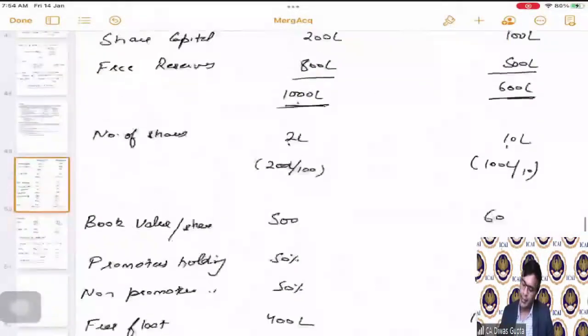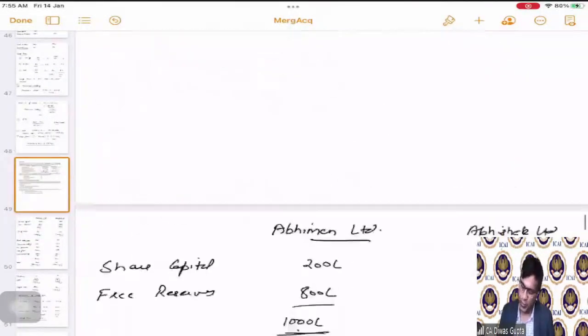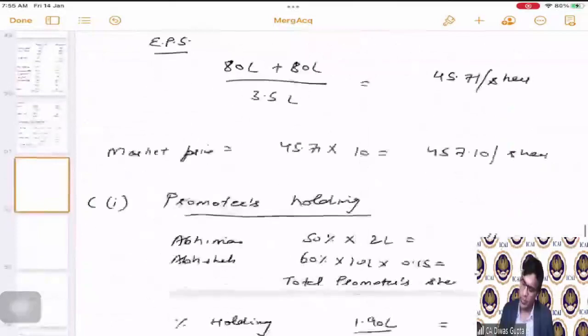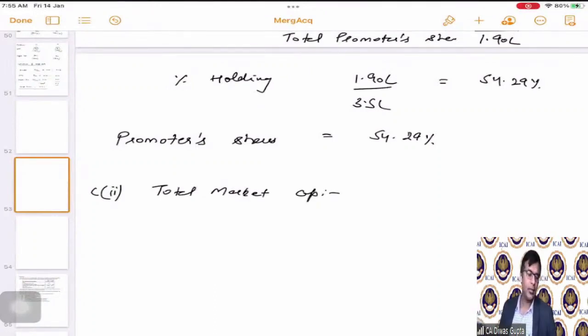Now, next part. They are asking us to calculate the free float market capitalization. That also is very easy. The free float market capitalization, C part, second subpart. First of all, we need to calculate the total market cap. 3.5 lakh is the total number of shares.